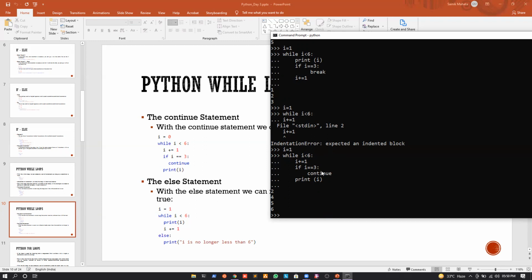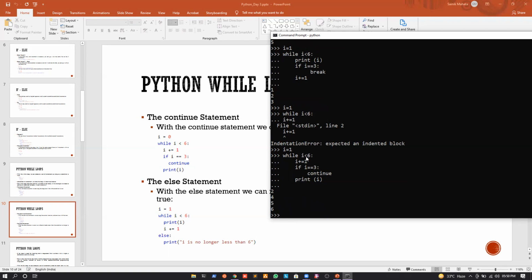Now what is continue? Whenever we encounter a continue, we will just go to the while condition. We will not execute anything that is after the continue statement. Obviously the value of 3 was to be printed, but in the output we can see that we have not printed the value of 3. After we encountered the continue statement, we just went back to the while condition.